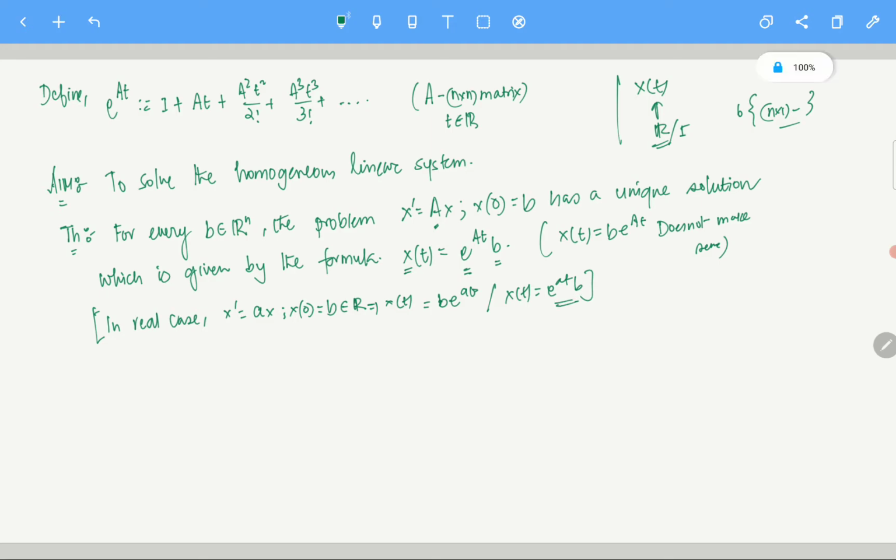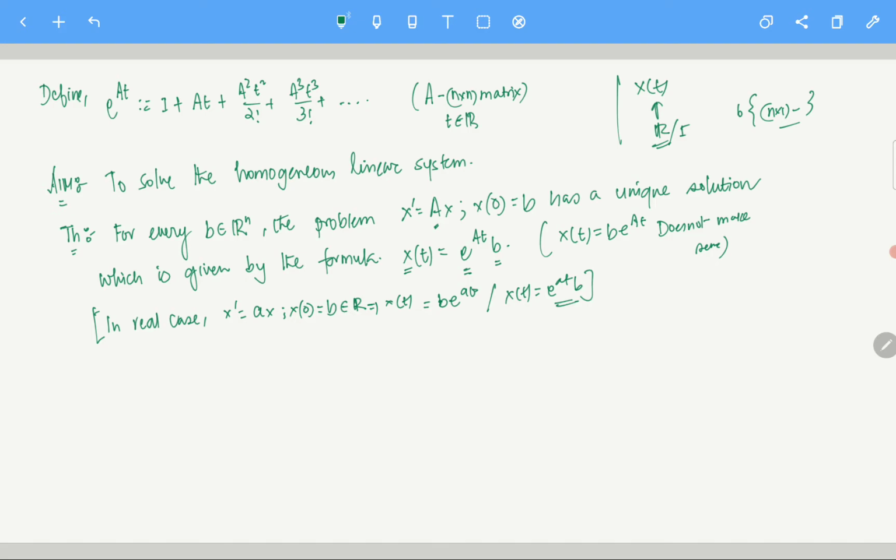But here these are matrices. The exponential is an n cross n matrix, and b is an n cross 1 matrix, right? So it may be a problem commuting those things. It is always a problem, clear? So please make sure the exponential is first and then comes your b, your initial data.